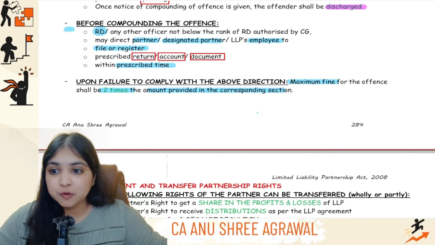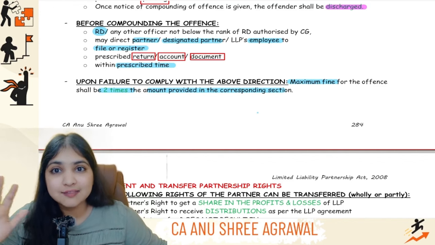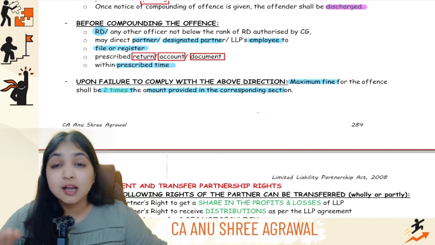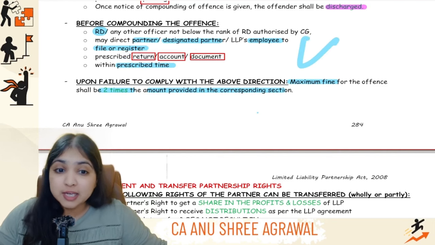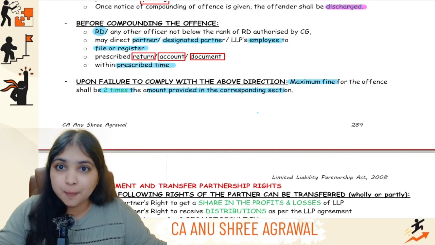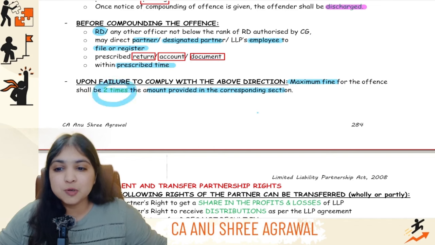Understanding, guys? So this provision is saying that, listen, the RD is giving you a chance to rectify your mistake. You better do the filing now. If you still don't do the filing, then forget about compounding. Punishment will become double. Punishment will become 2 times.